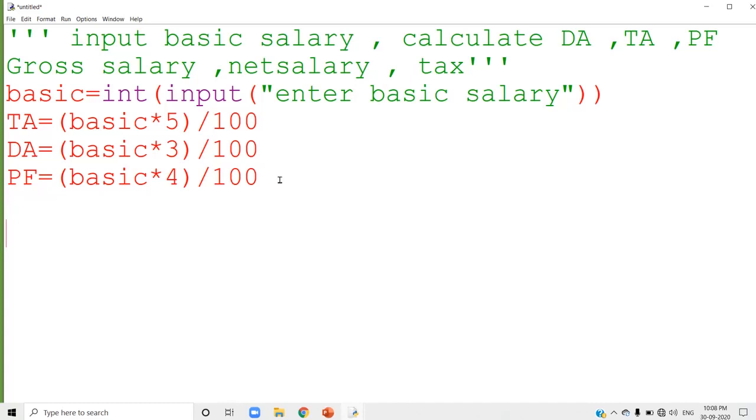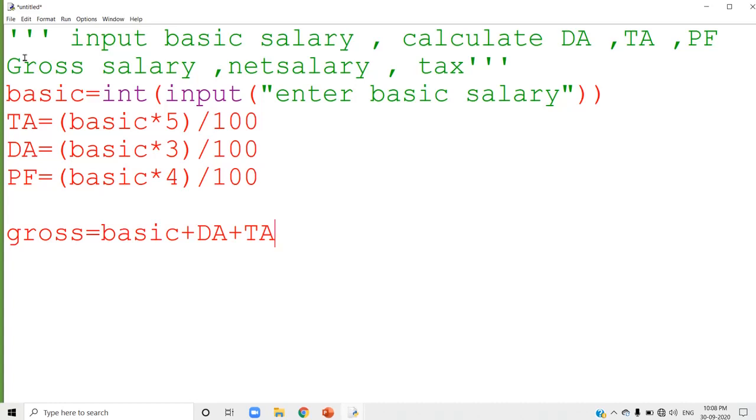And you have to calculate the gross salary. The next thing you have to calculate is gross salary. So I am going to write the variable name gross is equal to, how can you calculate the gross salary? It is given in the question: basic salary plus DA plus TA. Basic salary you stored in the variable basic, DA you stored in the variable DA itself, and TA you stored in the variable TA. So just check the variables. Whatever variable you used there, the same variable you have to use in the program also.